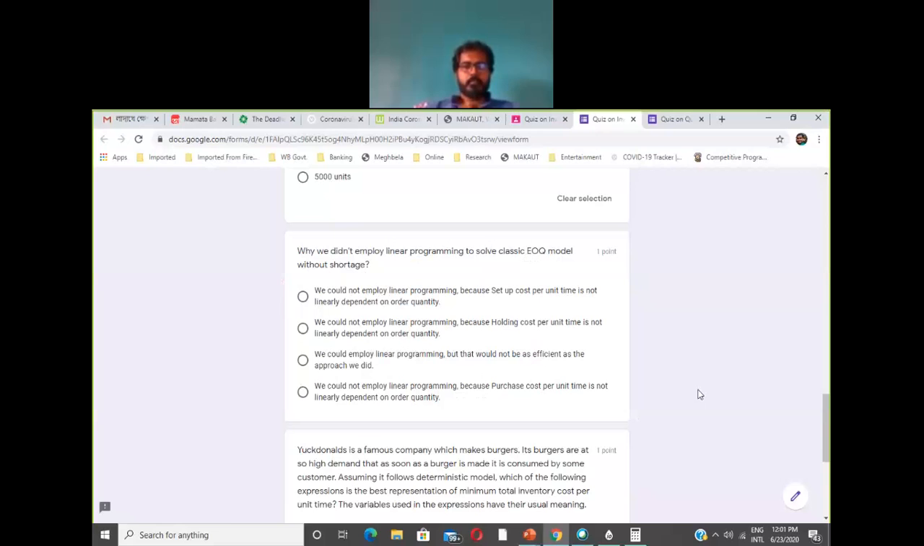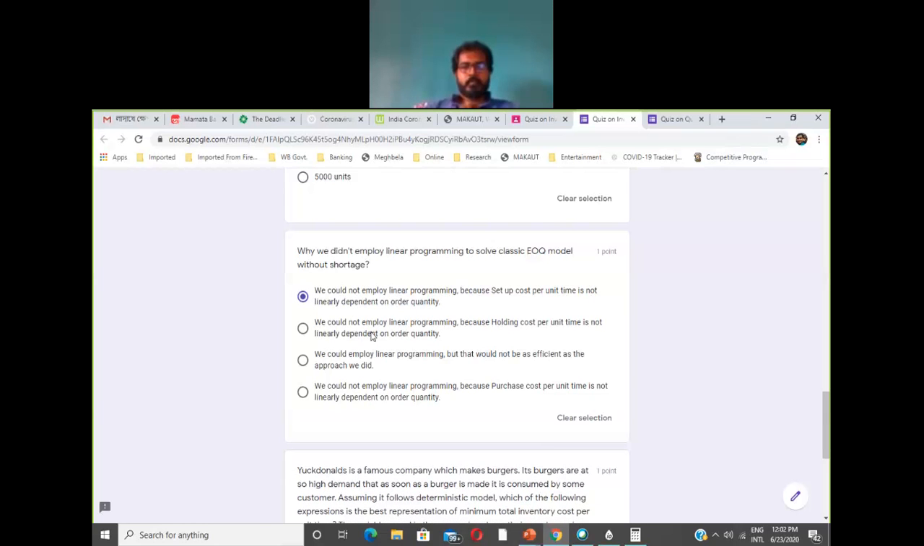So that's why we could not employ linear programming, because the setup cost per unit time is not linearly dependent on order quantity. Whoever selected the option that we could employ linear programming, that is not the case. We could not employ linear programming, and that is just because of the setup cost not being linearly dependent on order quantity.